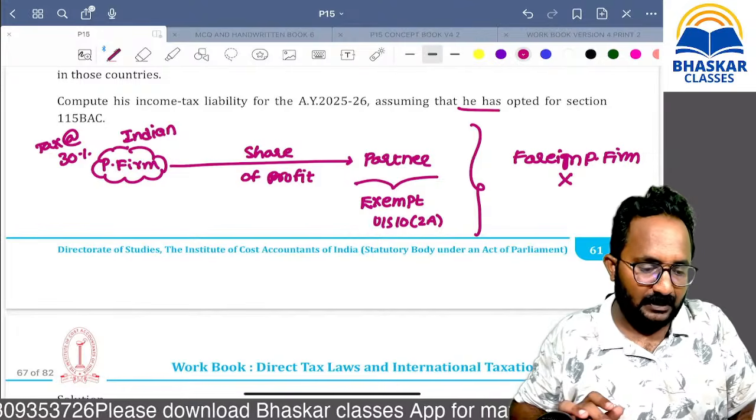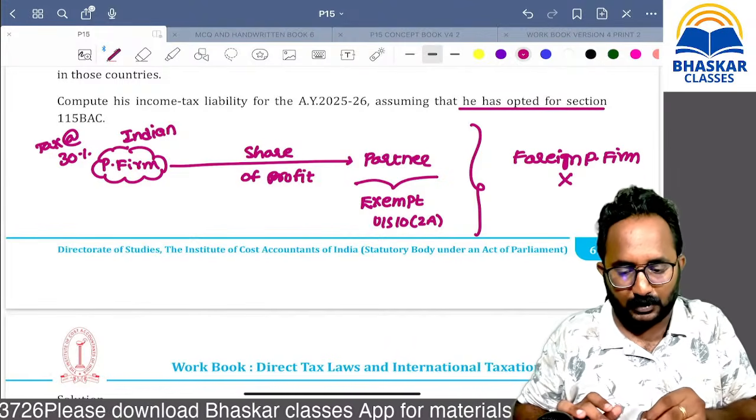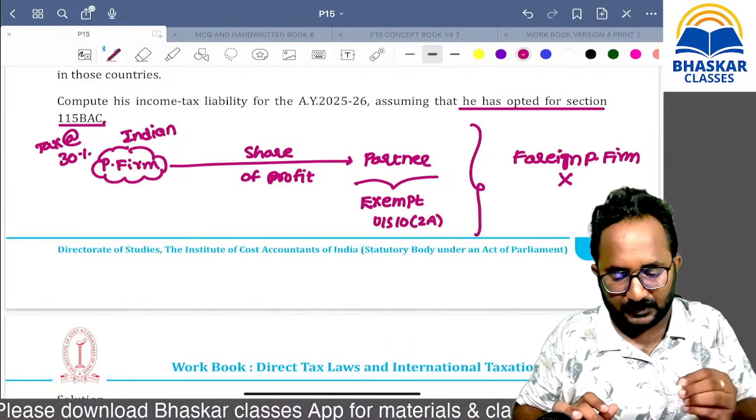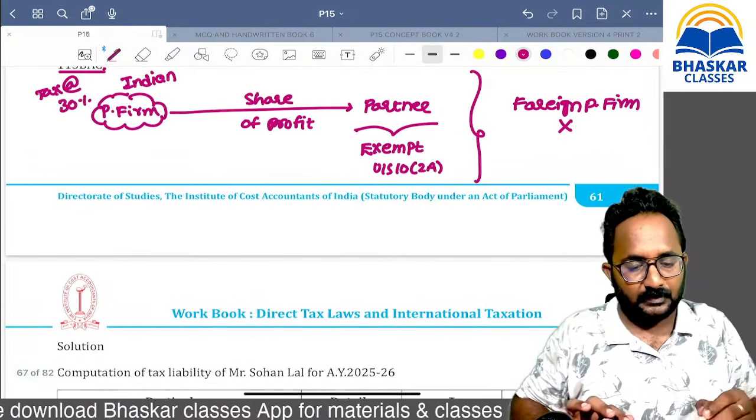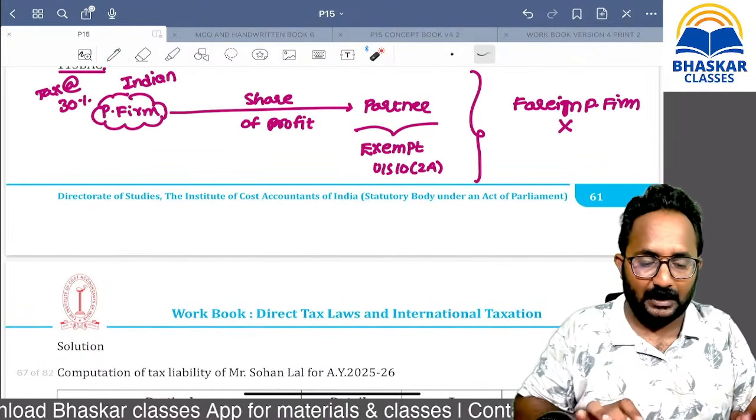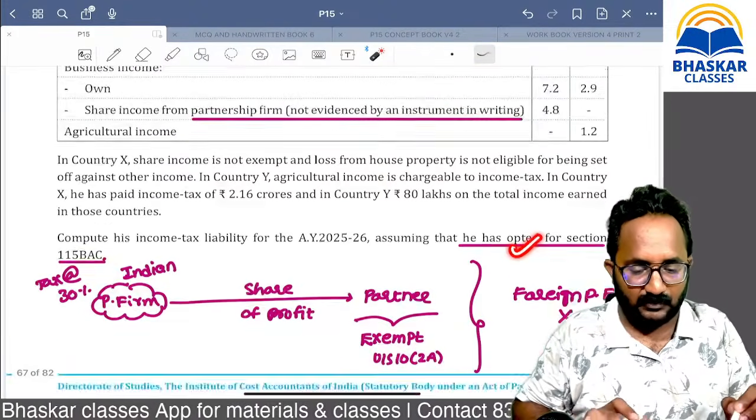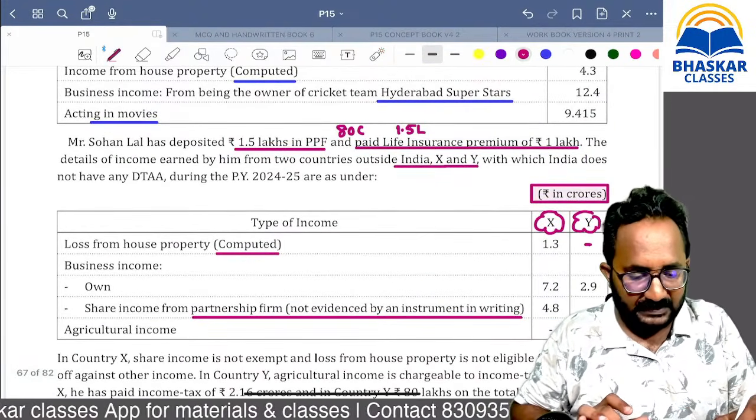Yes, if he opted, he will not get any deduction. Don't think about it. We are not into the climax, that's why. Remember, this point is not applicable. She is asking, sir, if section 115BAC is opted, there is no 80C deduction now.